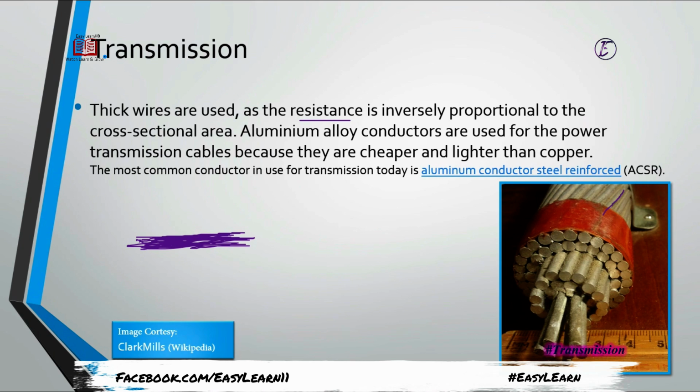For example, if this is a single wire, the current finds it a difficult path to go through, and if the current has multiple ways, definitely it's easy for the current to flow and resistance will be reduced. This is the zoom picture of the end, or a cross-sectional picture of the wire that is used in the transmission system. Aluminium is basically used in this system; the number one benefit is that it is cheaper, and lighter.